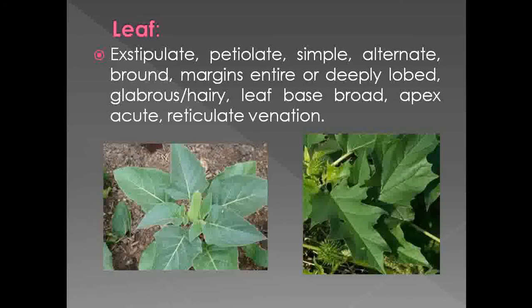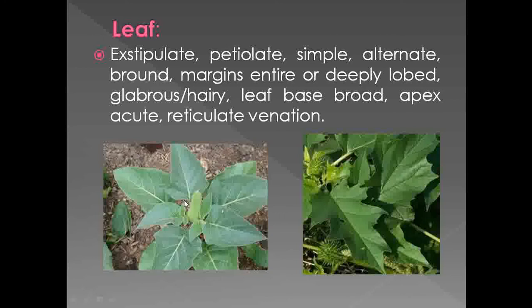in some of the species of the Dhatura. Then if you observe the base of the leaf, observe here also, the base is broad, and if you observe here the apex, the apex is acute and they show presence of reticulate venation. So these are the characters of leaf which is present in Dhatura metal. So once again we take a look at the characters of the leaves.